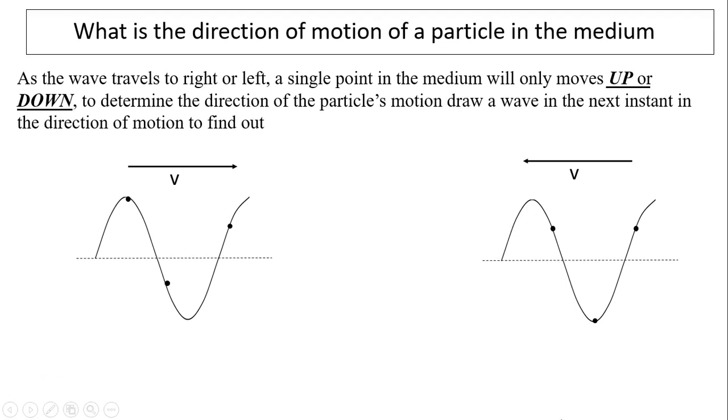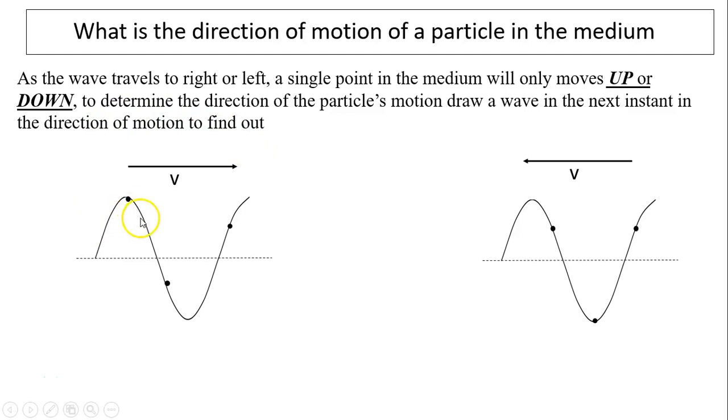Now we know a local particle moves only locally, but which way does it move? What is the direction of motion of a particle in the medium? As the wave travels to the right or to the left, a single point on the wave in the medium only moves up and down for this type of wave, the sine wave. To determine the direction of a particle's motion, we simply draw the wave in the next instant in the direction of motion to find out where it's moving.